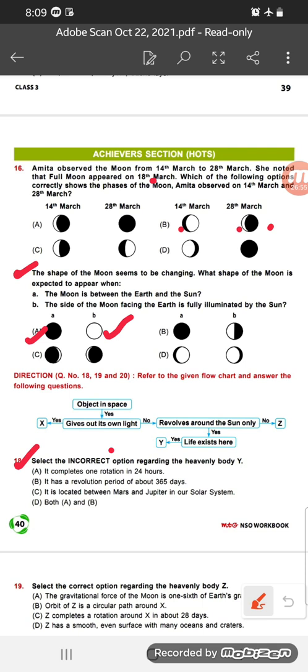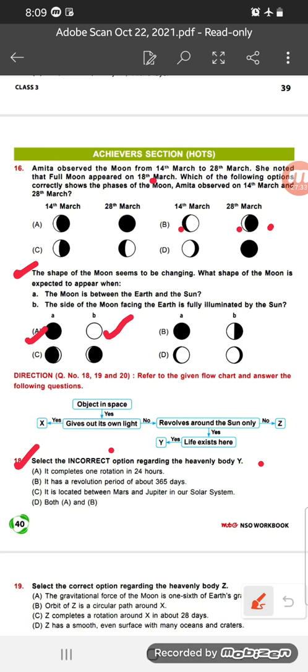Life exists here, yes, so Y is the earth. X, yes, gives out its own light, that is the sun. Okay, and select the incorrect option regarding the heavenly body Y. Question number 18. In the given flowchart, Y is the earth, because life exists here, and only among the 8 planets can life exist on the earth, so Y is the earth.